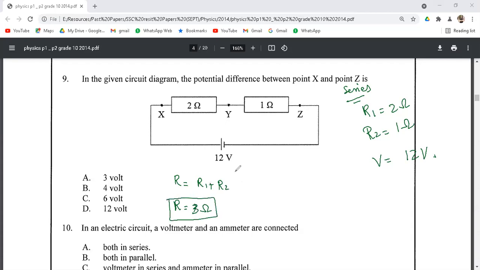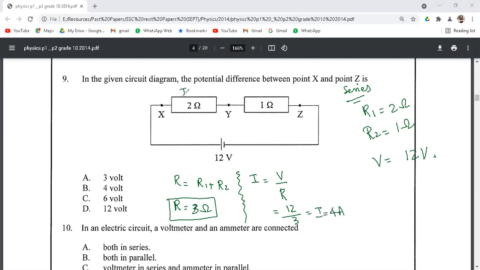Then we know that the current through each resistance is the same in the series circuit. So from the formula, I is equal to V over R. The total voltage is 12 volts and the total resistance is 3 ohms. So the current flowing through each resistance is 4 ampere.